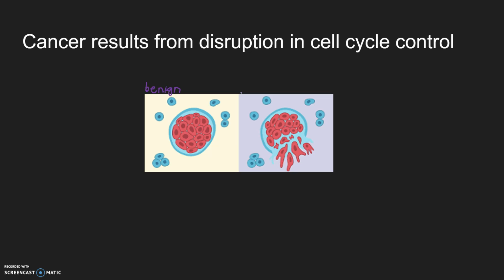But when the cancer cells do spread, it's called a malignant tumor. And the malignant tumor causes these cancer cells to take over healthy tissue and turn it into cancerous tissue.